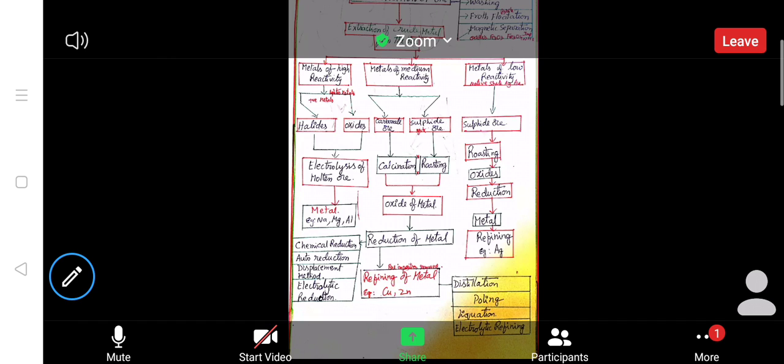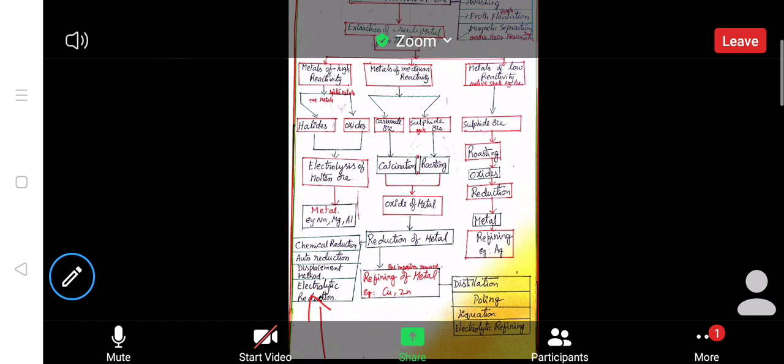Electrolytic reduction. Here we find refining of metal, meaning fine impurities will be removed by using this refining of metal. In that, for copper and zinc, these two metals, we are using these techniques.